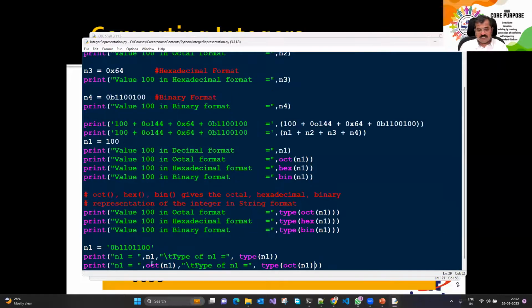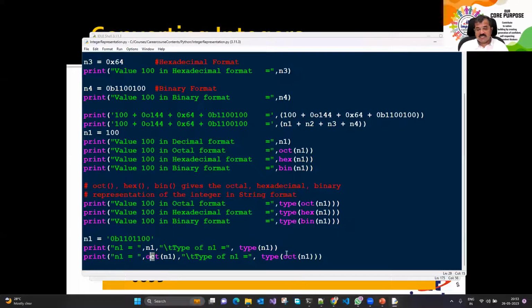That means this function octal, both the places, requires you to pass your data as a number, not as a string. The string is something that we cannot pass. It will generate an error. Because oct, octal, hexadecimal, all the three require you to pass an integer. This is not an integer, it's a string representing an integer. So could we overcome this particular problem? Okay. तो ये मैं comment out कर लेता हूँ since it is an error.